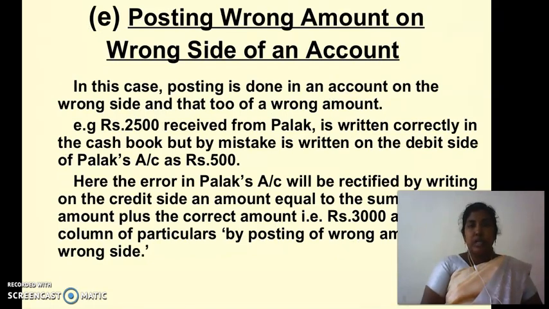Then the fifth one is posting wrong amount on wrong side of an account. In this case, posting is done in an account on the wrong side and that too with a wrong amount. For example, 2500 received from Palak is written correctly in the cash book, but by mistake it is written on the debit side of Palak's account as rupees 500. Here the error in Palak's account will be rectified by writing on the credit side an amount equal to the sum of the wrong amount plus the correct amount, that is rupees 3000, and in the column of particulars by posting a wrong amount on the wrong side.